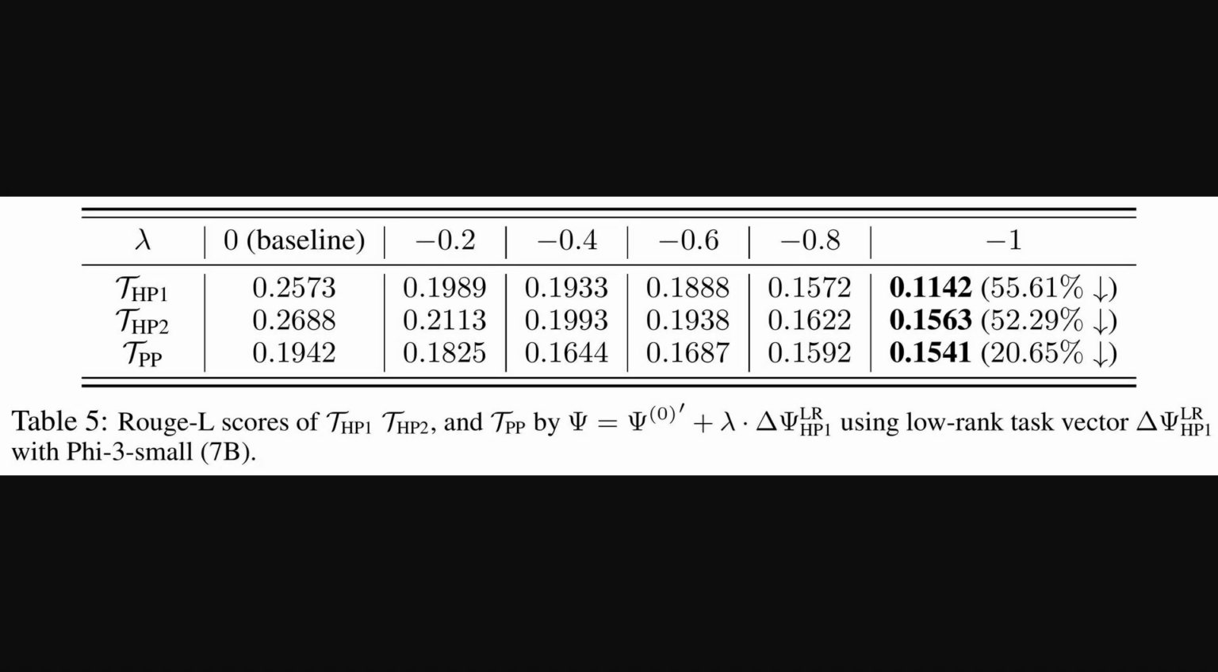So, continuing with unlearning, Table 5 here shifts to using a low-rank task vector. That's a more compressed, efficient version of the fine-tuning updates for task T_HP1, this time on the Phi3 small model. We're still looking at Rouge-L scores. As lambda gets more negative to forget T_HP1, its score drops significantly. This supports the idea that efficient, low-rank edits are indeed viable for unlearning.